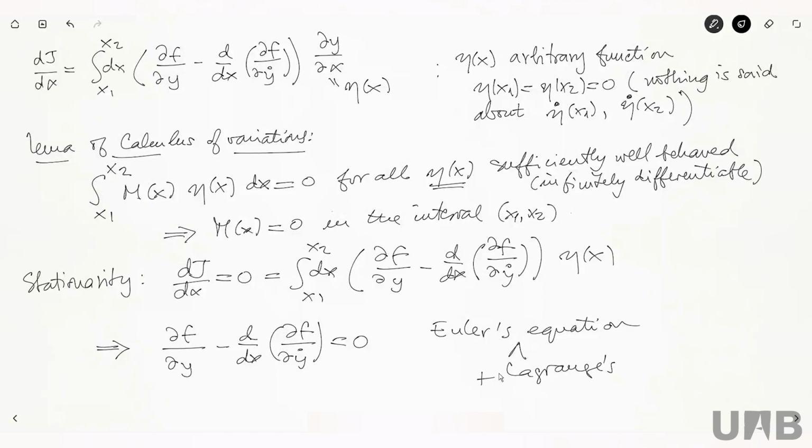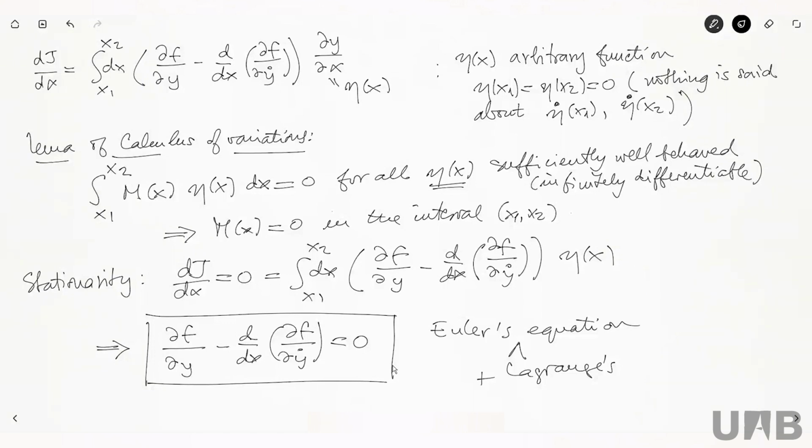Now, of course, we're going to see that this has a clear application in physics. Because if I define this little f as the Lagrangian, what I'm going to have here is nothing but the Euler-Lagrange equations, as we derived them last week from D'Alembert's principle. So this is why this is now very interesting. We have another way of deriving this equation, which comes from an action principle, and this has certain advantages that we are going to emphasize.